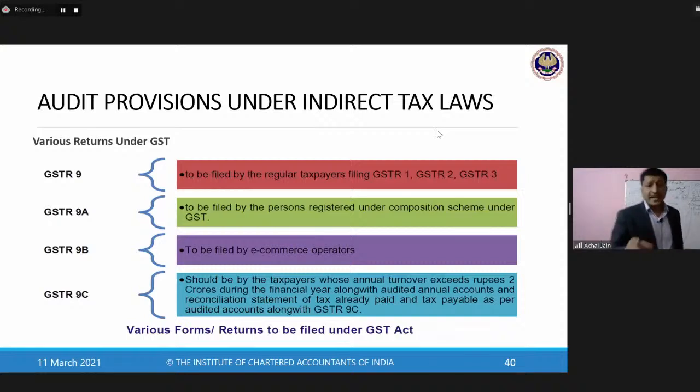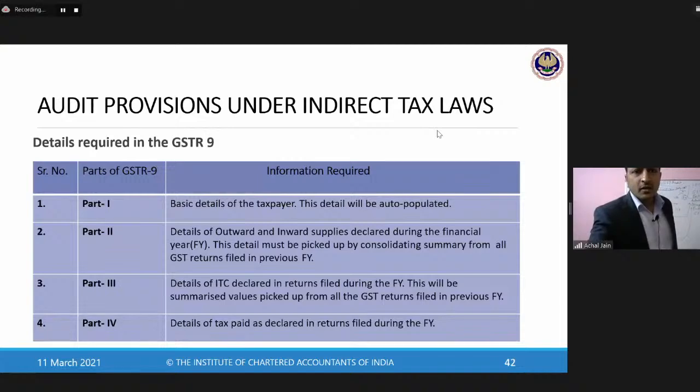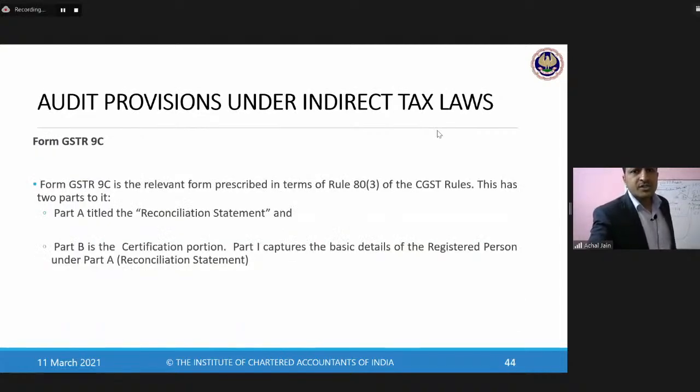Then comes this GSTR 9C. GSTR 9C, I would say, is the document which requires audit by the auditor. Why? Because this is the certification by the GST auditor in respect of audit of the GST records or as per the requirements of the GST.